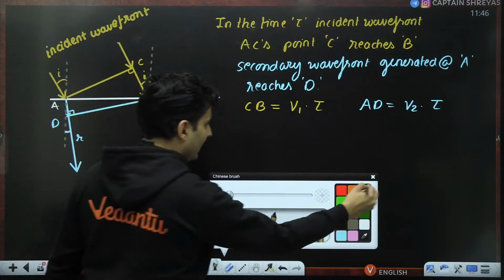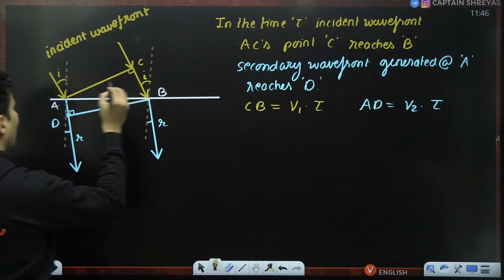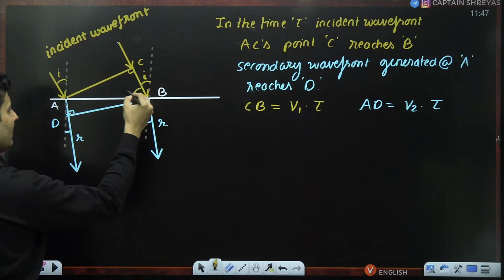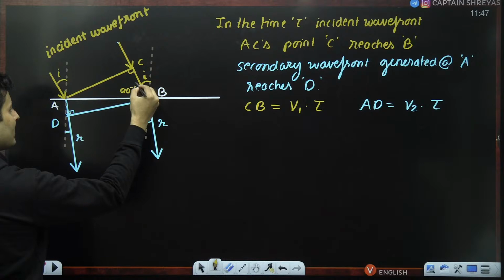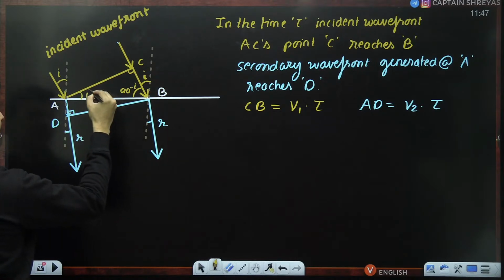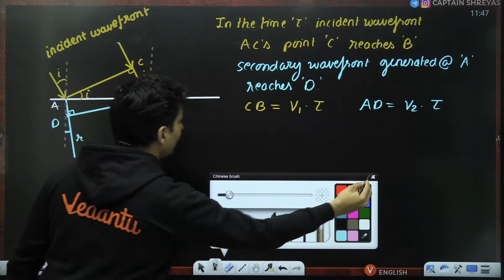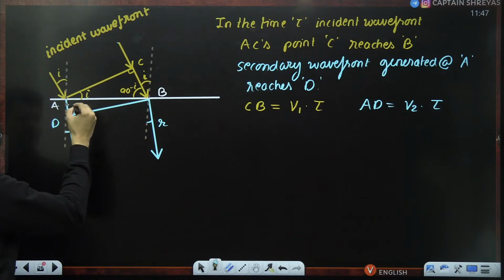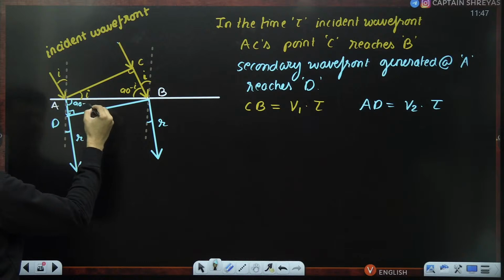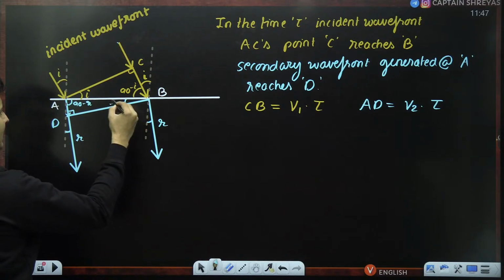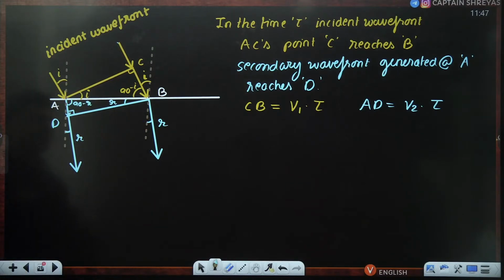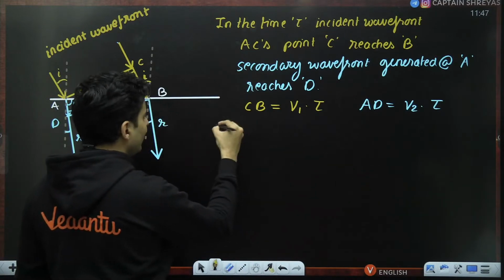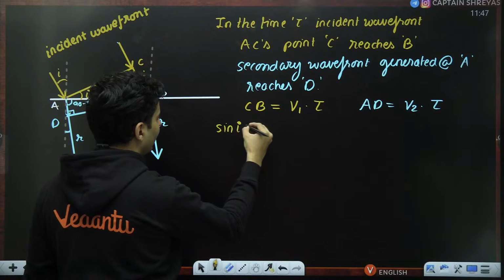If this angle is I, this angle will be 90 minus I, and this angle will be I again. Similarly, over here, if this angle is R, this angle will be 90 minus R, and this angle will be R again.